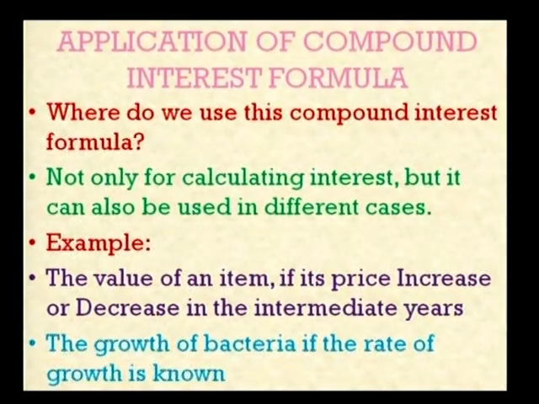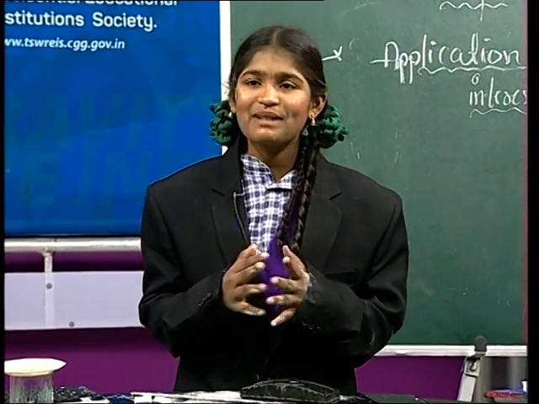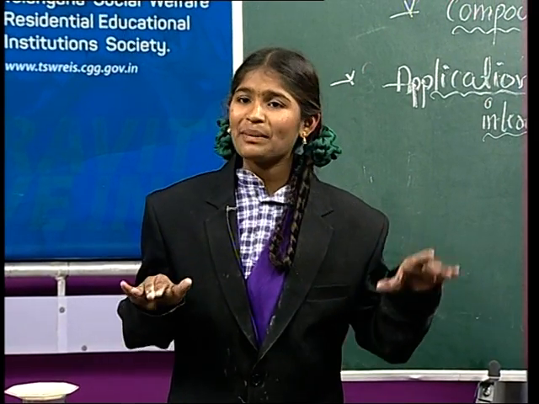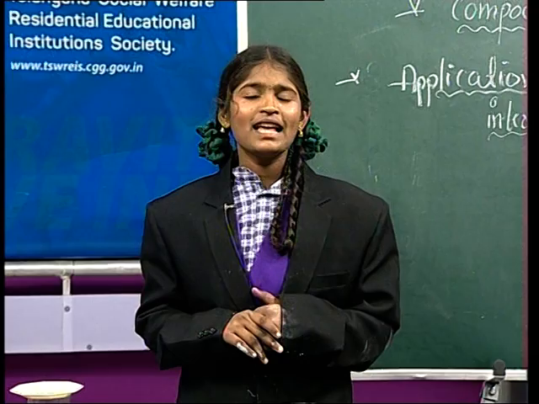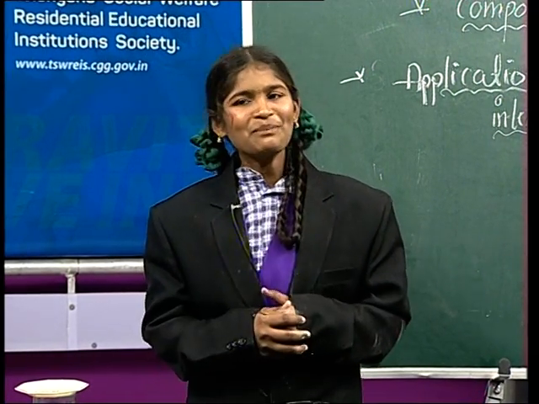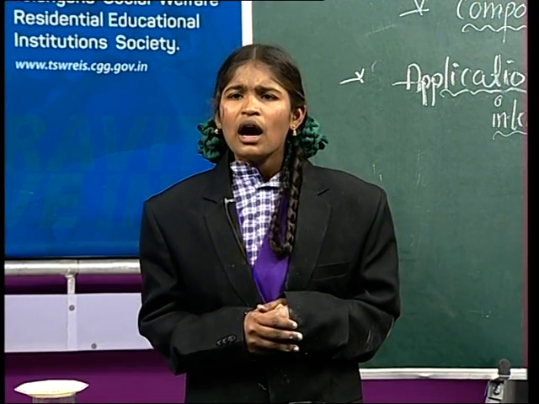And the second one, the growth of bacteria, if the rate of growth is known. For example, Sparrows, when our fathers and mothers bought fridges and TVs in our villages, the price sometimes decreases, sometimes it increases. Then we use compound interest. Okay.